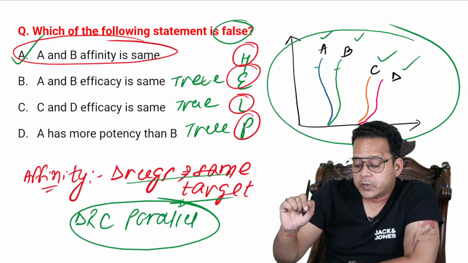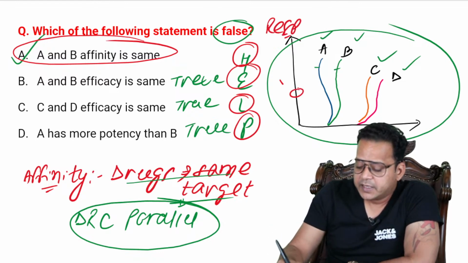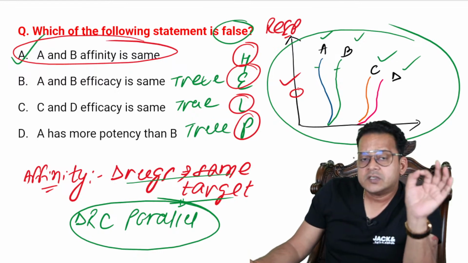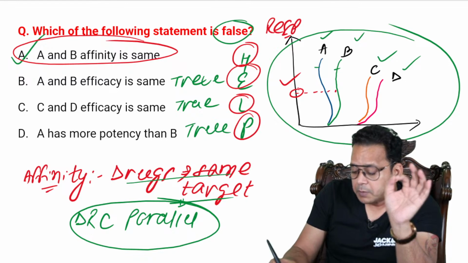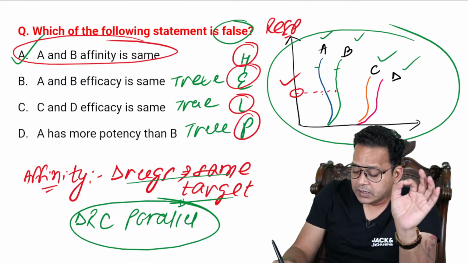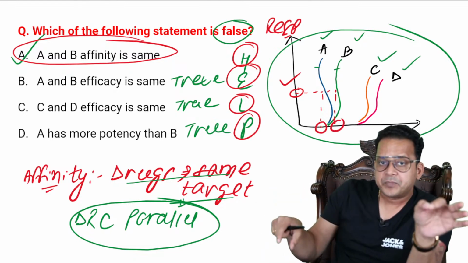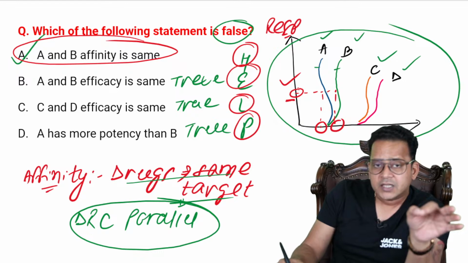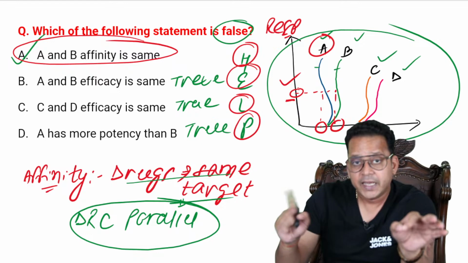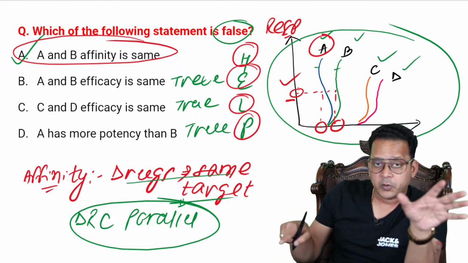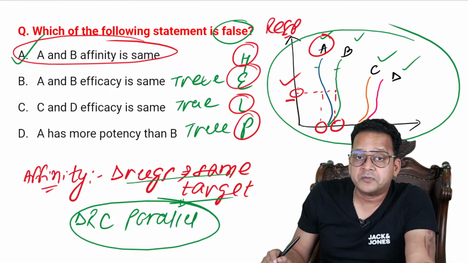How do you compare potency? You take a particular response. So on y-axis, there is a response. I take a particular response. I calculate what is the dose required for that particular response by a drug. For that, I have to draw perpendiculars on the DRC, then draw a perpendicular on the dose axis. Now, if you can see this clearly here, for the same response, the dose required for A is lesser than B. So A is more potent as compared to B. Got my point? So you don't have to look at the root. Even if the root is same, still the drugs would have different potency.